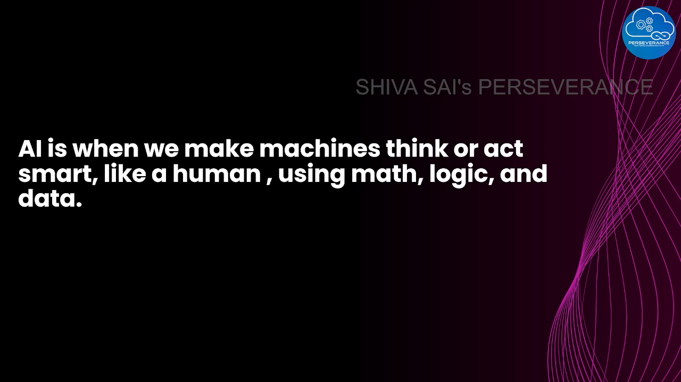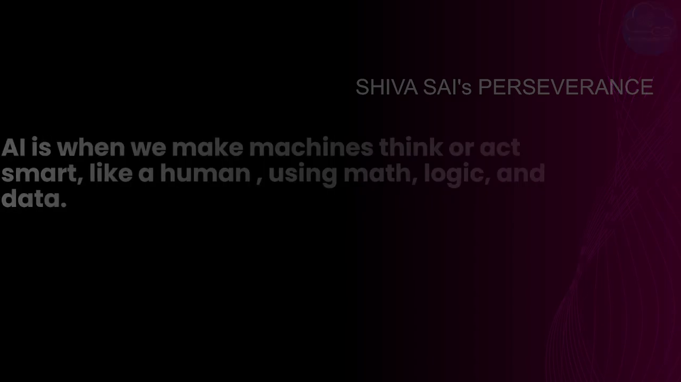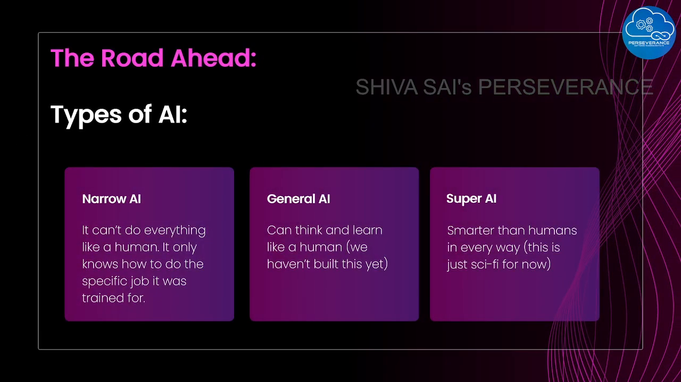Now, as we go further down the road of this AI journey, we need to first understand the different types of AI. We basically have three types of AI: narrow AI, general AI, and super AI. So what is narrow AI? It cannot do everything like a human. It only knows how to do a specific job that it was trained